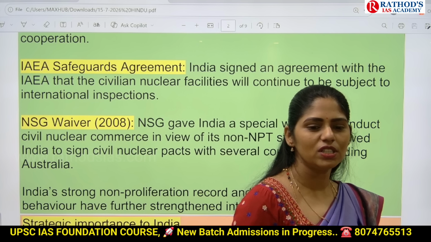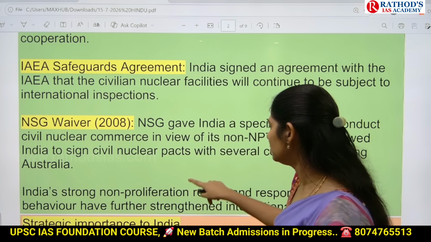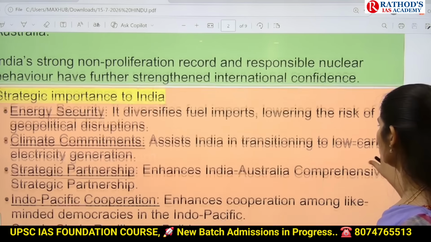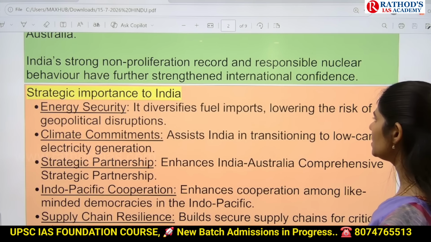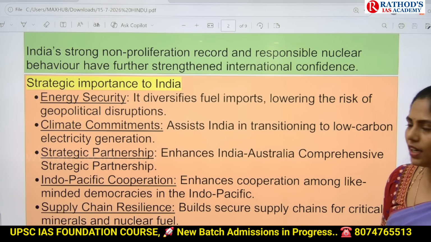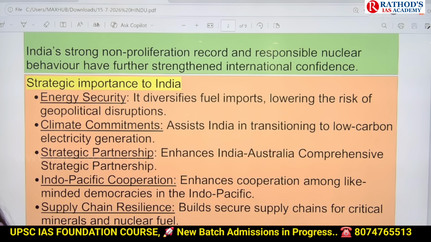We can control environment pollution. We can decrease our fuel imports and produce energy apart from thermal energy.